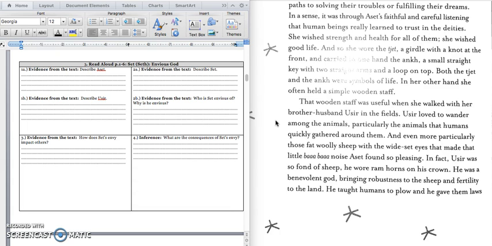In fact, Usur was so fond of sheep, he wore ram horns on his crown. He was a benevolent god, bringing robustness to the sheep and fertility to the land.